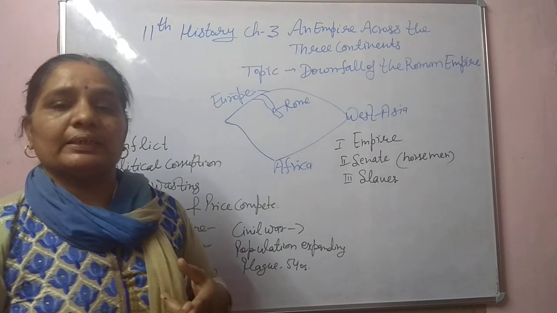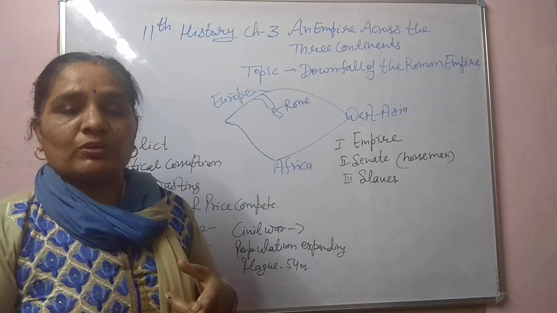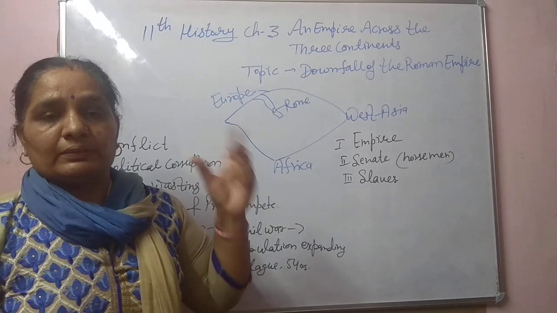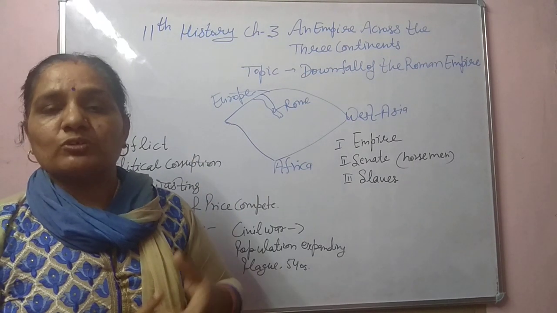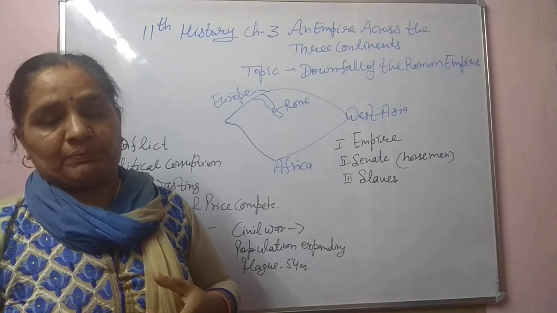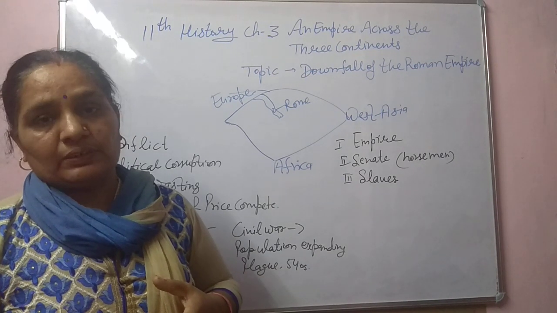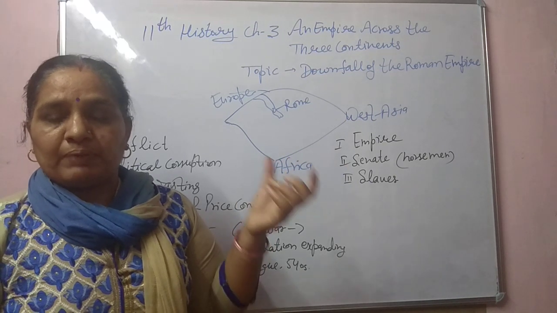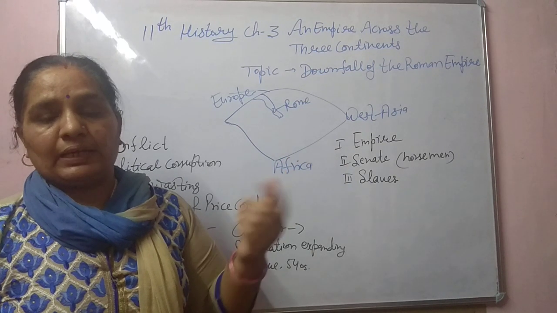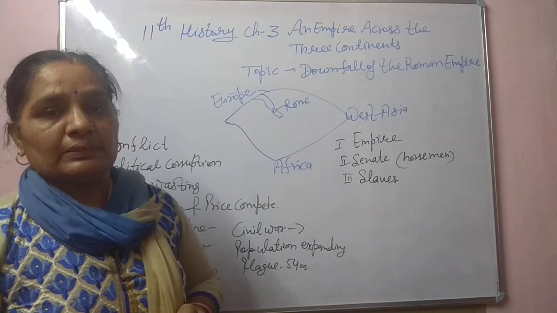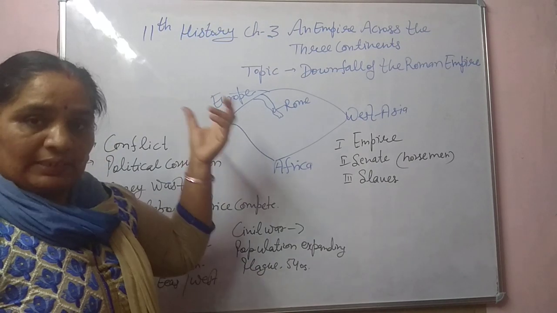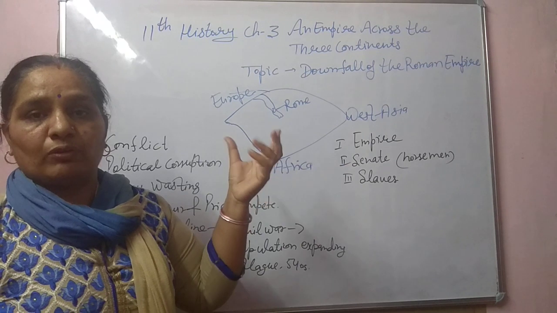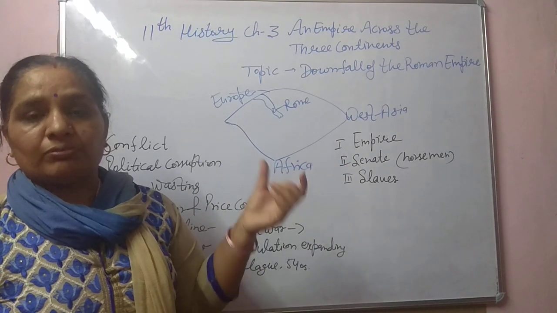Next important thing is that there were no rules and regulations for succession to the throne. That was also a complicated task: who will be the next ruler? Whoever was powerful could get the power with the help of force or other means. So today we will discuss how the big Roman Empire fell.